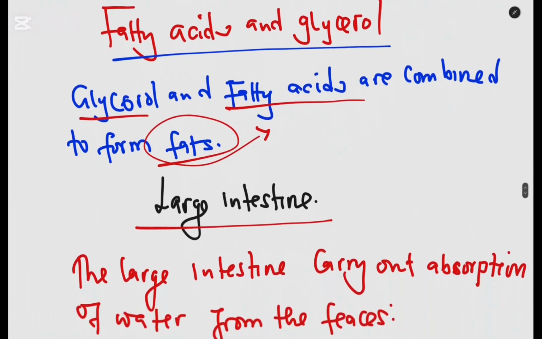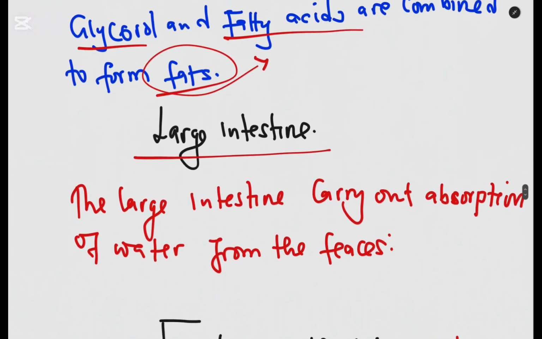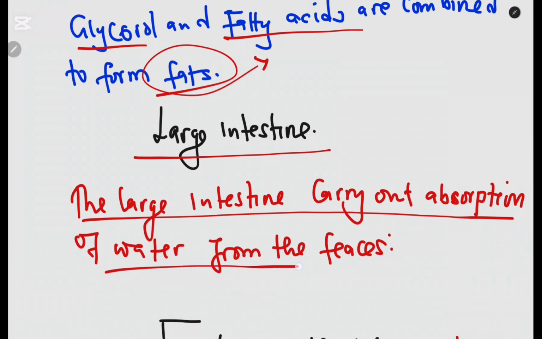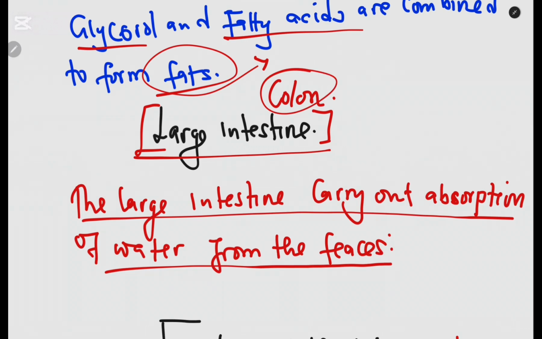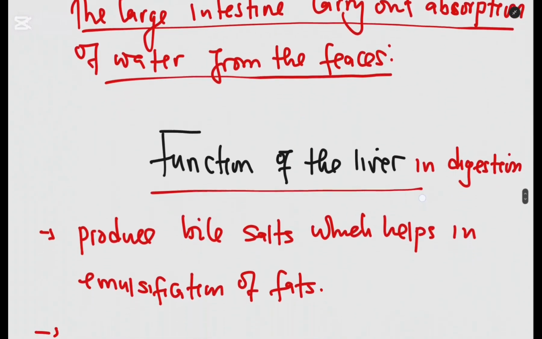Otherwise, we can move to the other section of the digestive system, which is the large intestine. The function of the large intestine is to carry out absorption of water from the feces, or undigested food. So absorption of water from the feces is the main function of the large intestine. Sometimes they will call it the colon. Very important to understand this particular part.